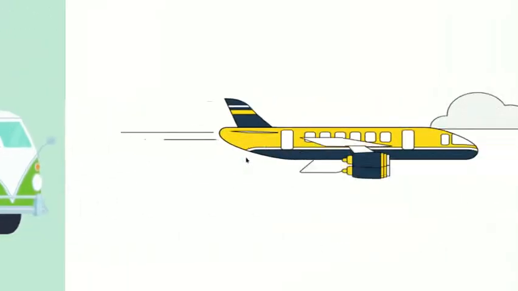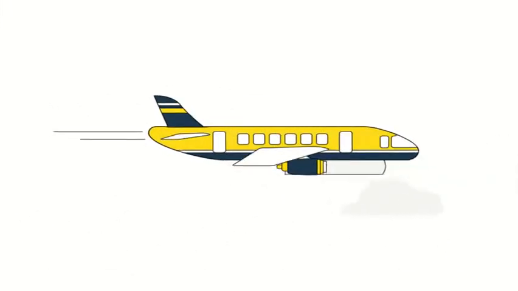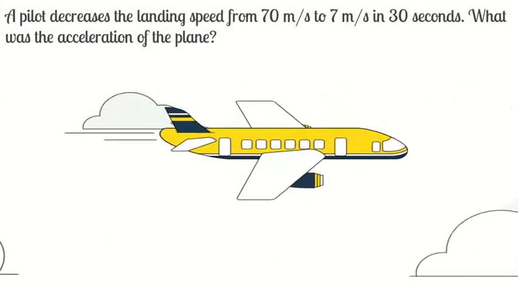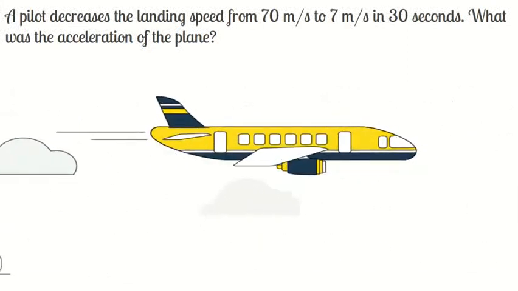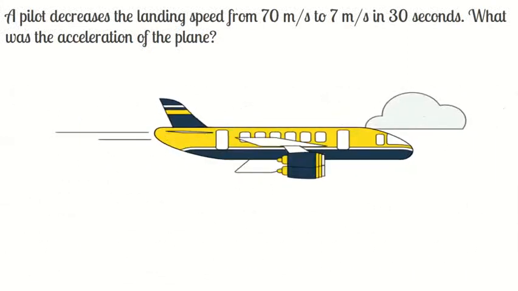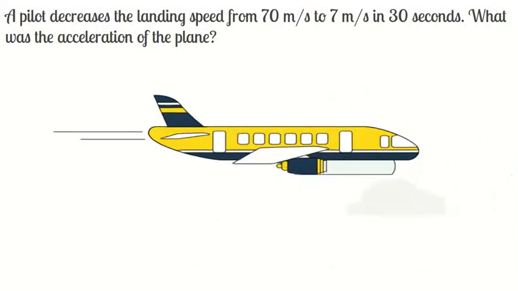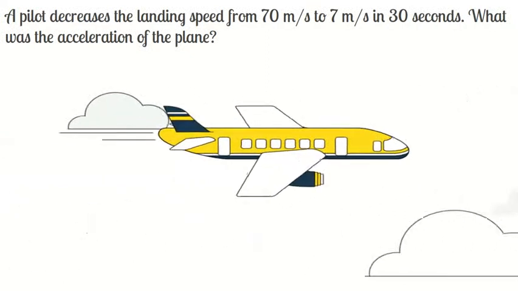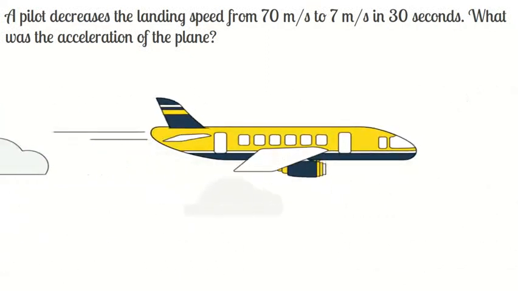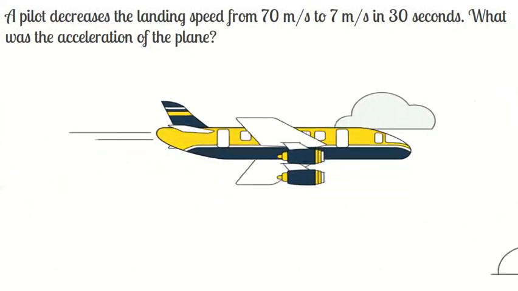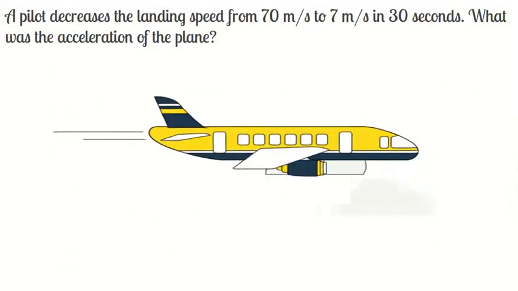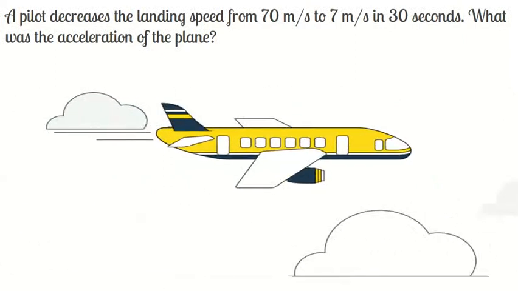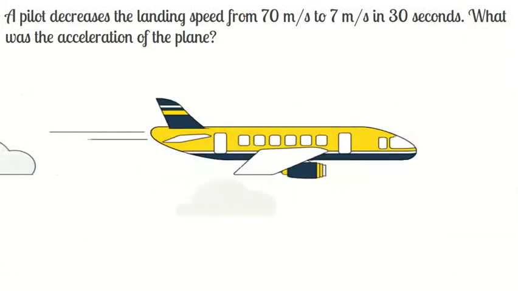Now moving on to another problem. Here a pilot decreases the landing speed. The aeroplane which is flying is going to land, and while landing it has to decrease its speed to come to a stop. A pilot decreases the landing speed from 70 meter per second to 7 meter per second in 30 seconds.